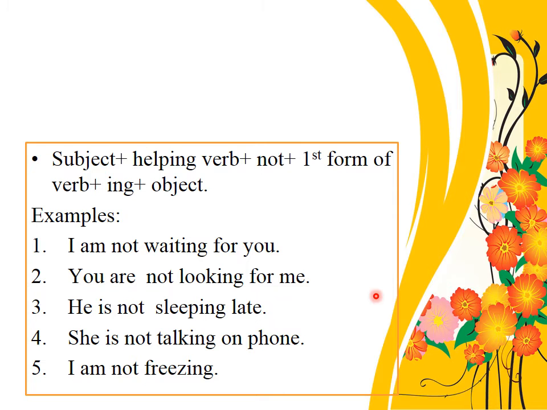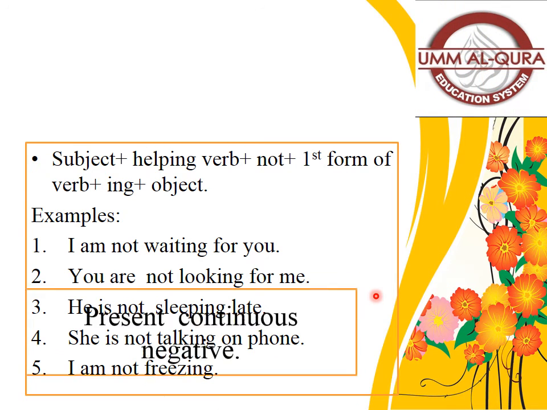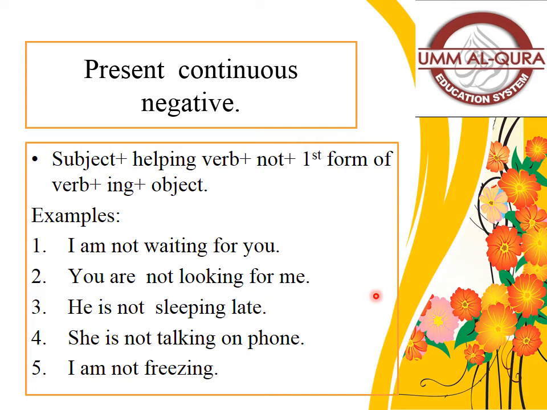So let's continue. To make present continuous negative, it's very easy. You just have to add not in the affirmative formation and it will become negative. The same pattern will be followed in past continuous tense and future continuous tense as well. Subject, I'm discussing formation here. After that, helping verb, then not, first form of verb with ing, and in the last will come the object.